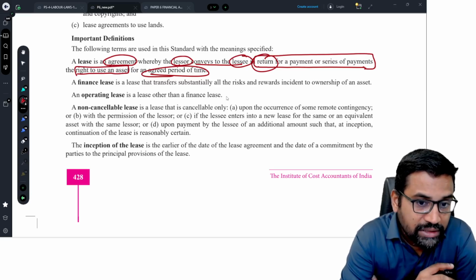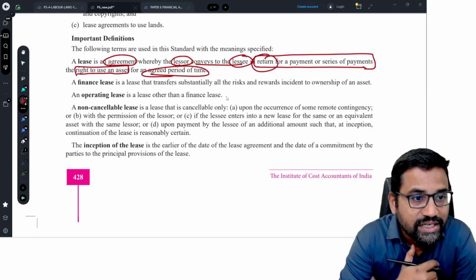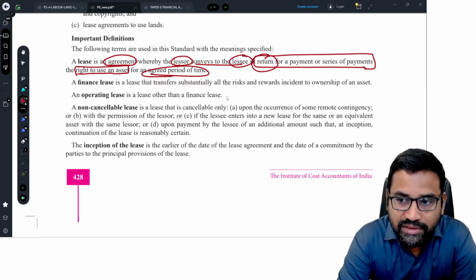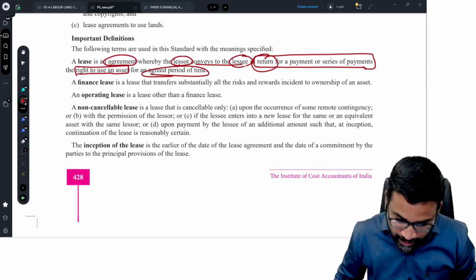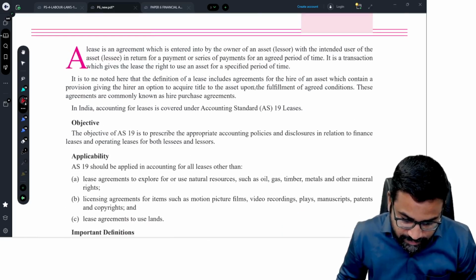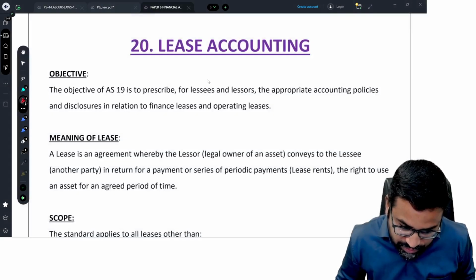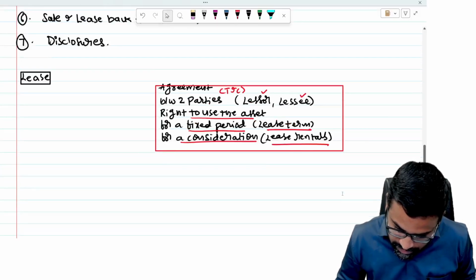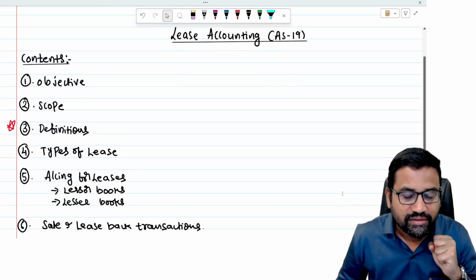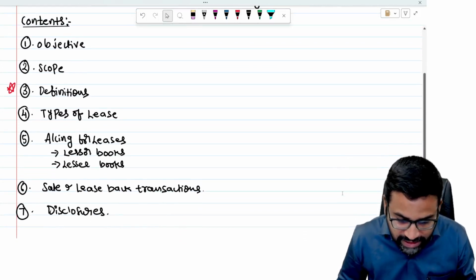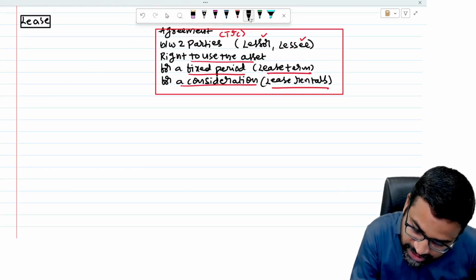Now see, but this standard is going to cover leases which are taken by the business enterprises, the assets which they have taken. Okay. So we understood what is lease. Now we will start with the basic objectives of the standard. So first we understood what is lease. Okay. One asset we have taken on lease basis. Now let us start with the objective of the standard. Once we understood the lease, the next thing is objective.